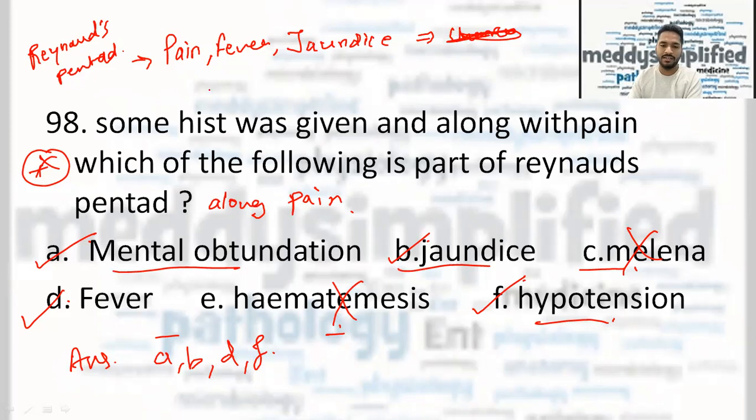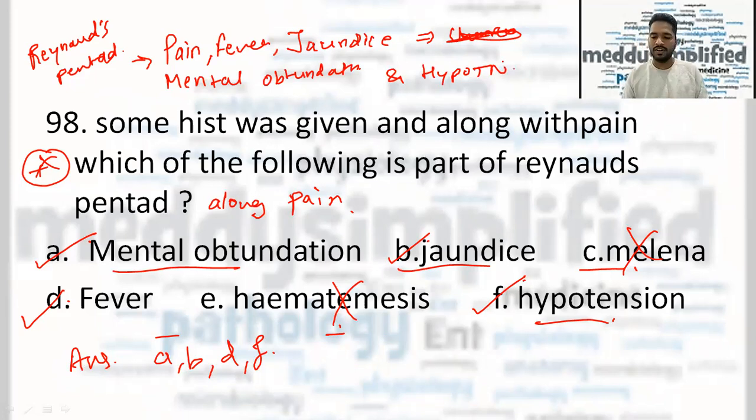I don't remember exactly which triad it is. So pain, fever, jaundice, and then in pentad it is mental obtundation and hypotension. So these were the correct options. That is mental obtundation, jaundice, fever, and hypotension. Pain was already given in the question.